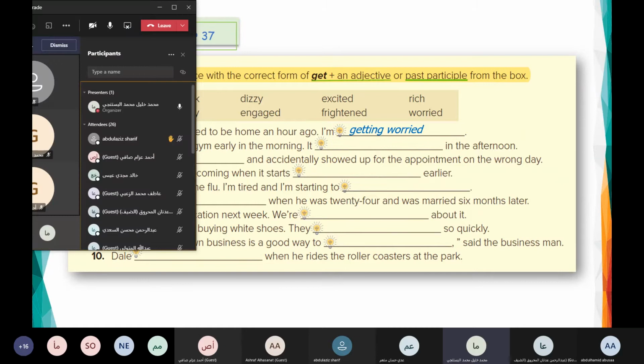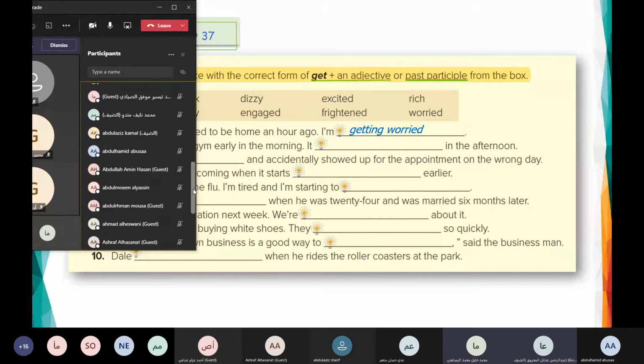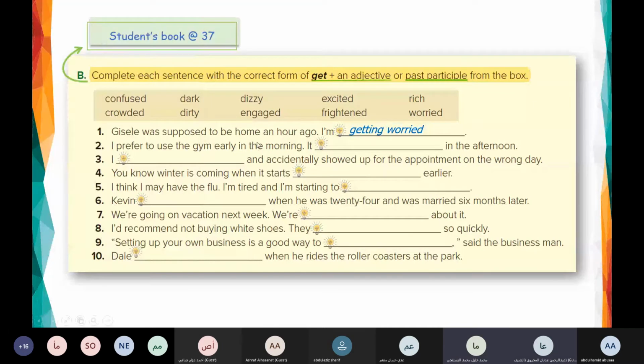Number 2, who can try? Abdurrahman, where are you? Read number 2, please. Yes, sir, can I read? Yes, Abdurrahman, read.